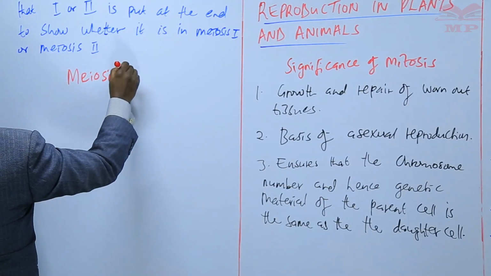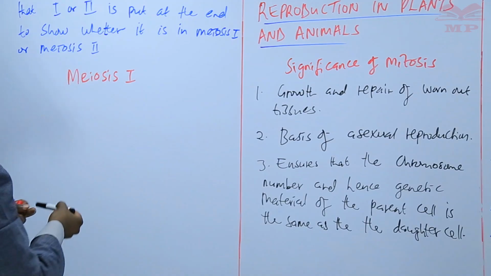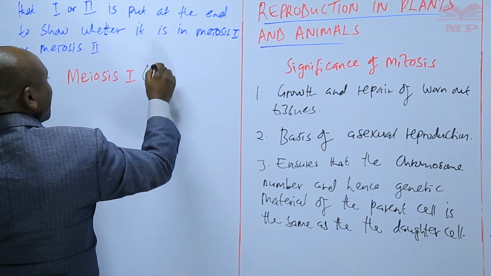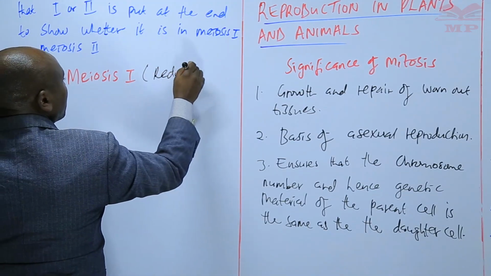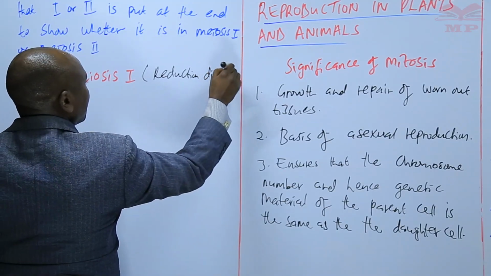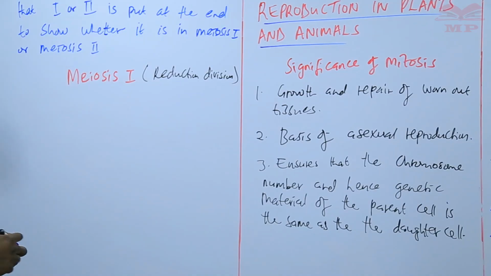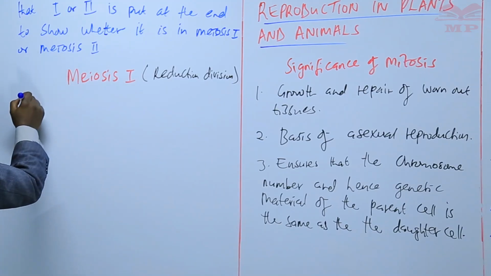Meiosis 1. And this meiosis 1 is also known as a reduction division. We shall see later why it's referred to as the reduction division. And in this meiosis 1, we have the stages.